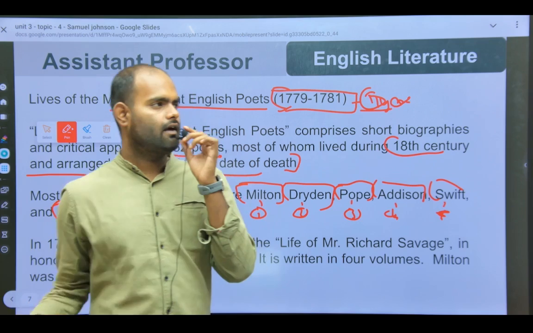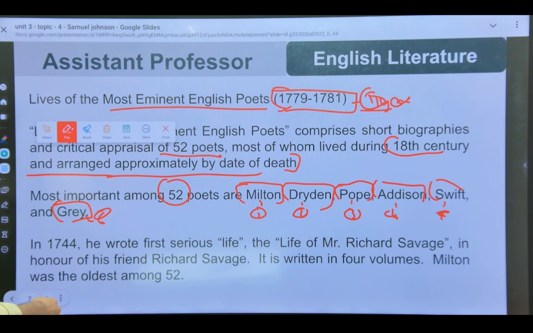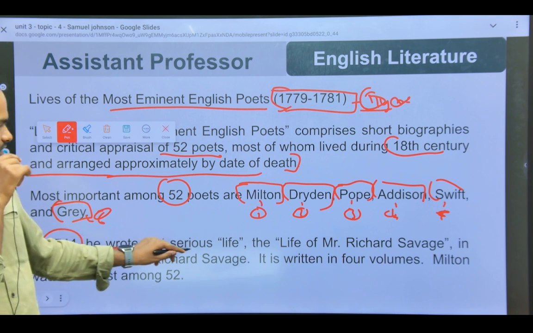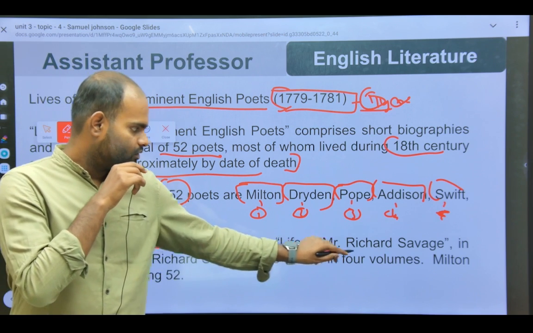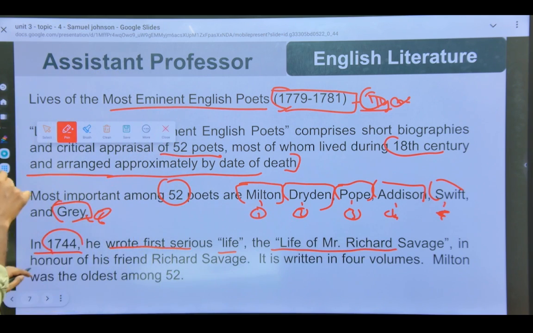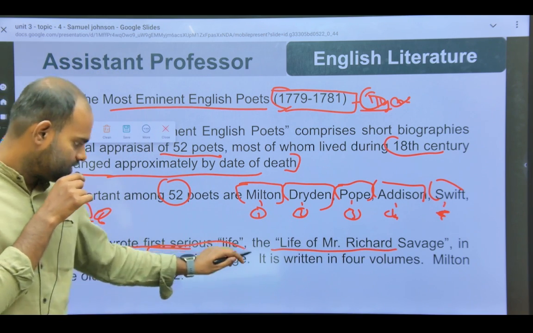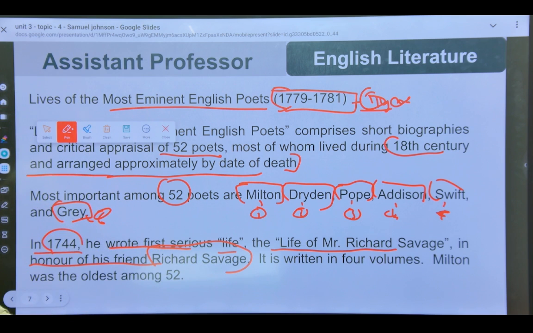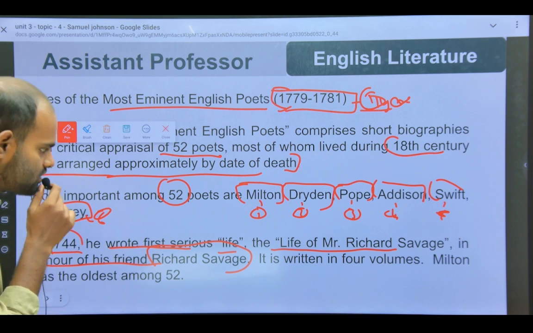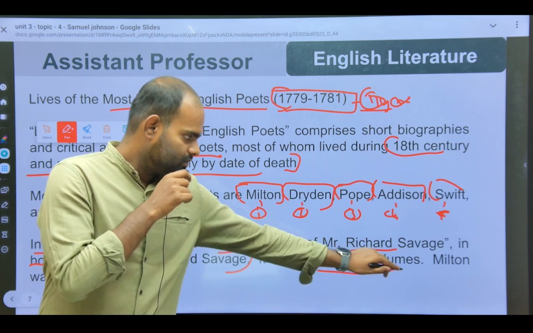Okay, 11 years is a lot. And in 1744, when he began his writing career, he first wrote the series Life, The Life of Mr. Richard Savage, in honor of his friend. Richard Savage was this friend. He is also from the group called the Johnson Circle, and it was written in 4 volumes.